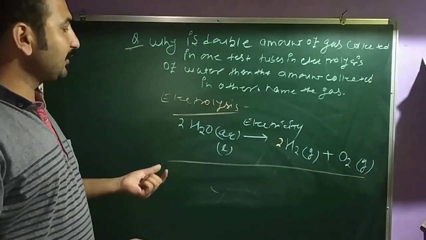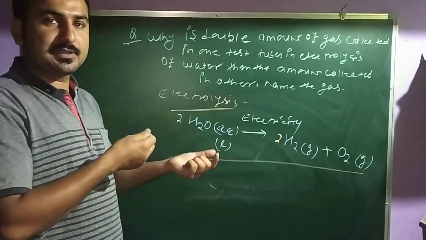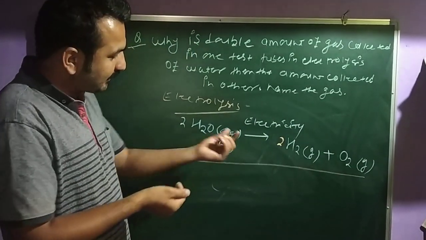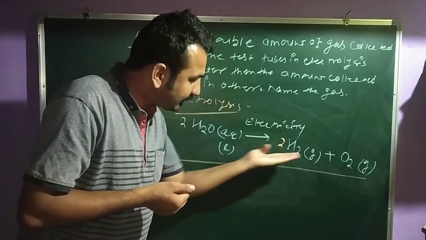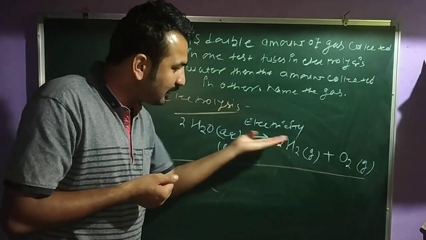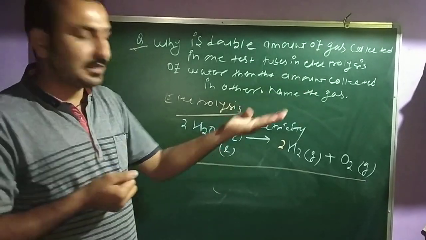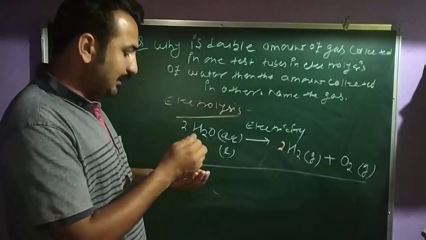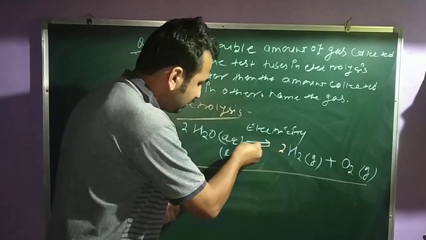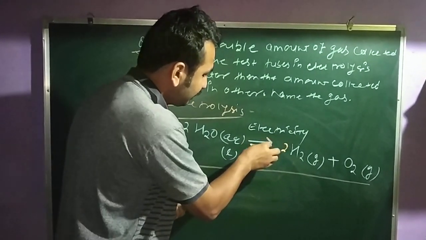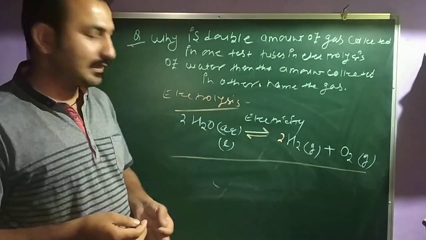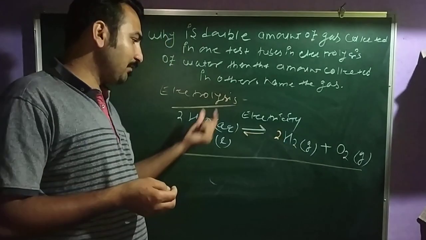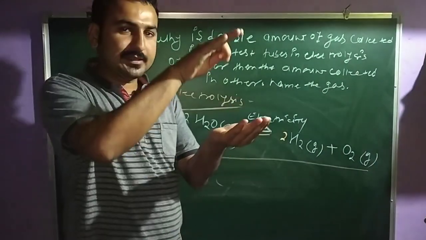But remember, in electrolysis, this process is reversible. A normal reaction goes in only one direction, and this direction is called the forward direction. But in electrolysis, the reaction may be in this manner, meaning this reaction is going in the forward direction as well as the backward direction, and now the balance is stable.